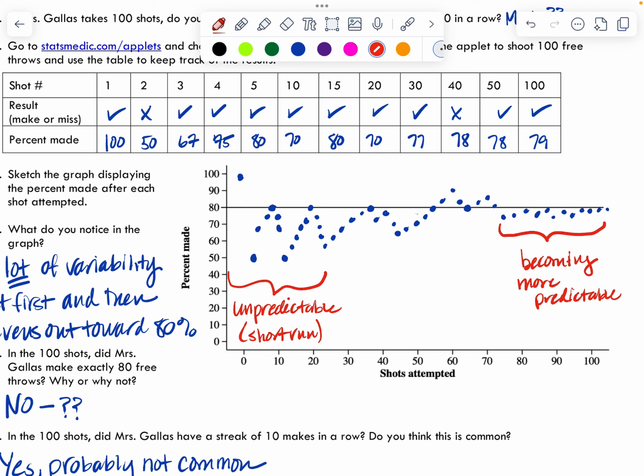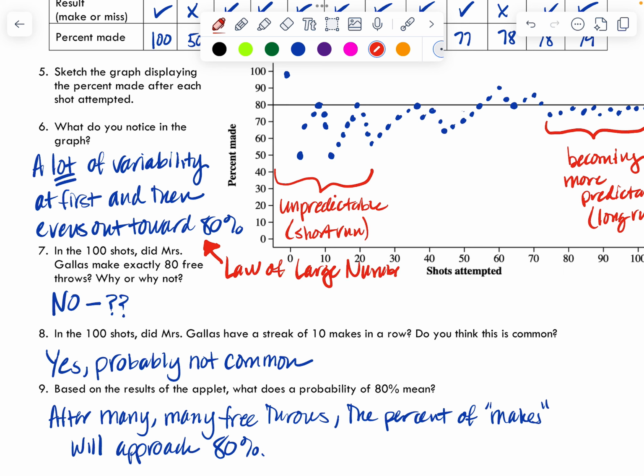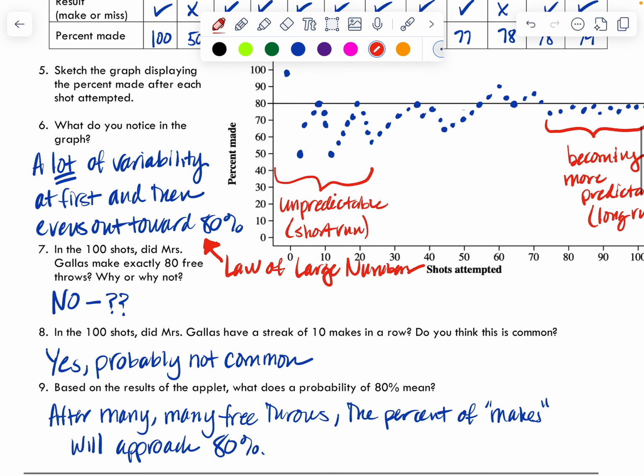And that's the whole idea. In the long run, the more we do it, the more it gets closer to the true probability. And that is what we call the law of large numbers. If she takes a lot of shots, then her percentage will tend towards 80%. But if she's just doing 10 shots, she may only get half of them, or she may get all of them.